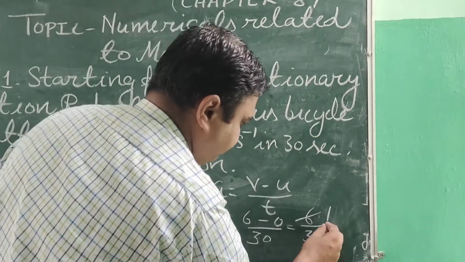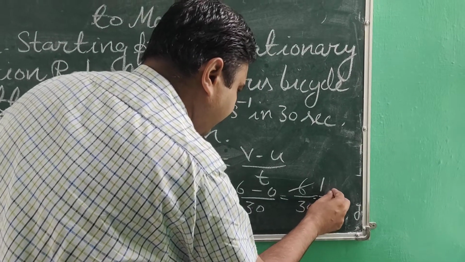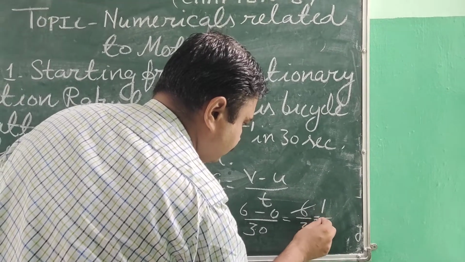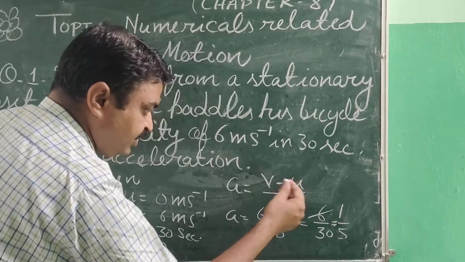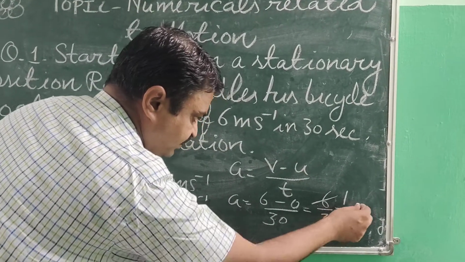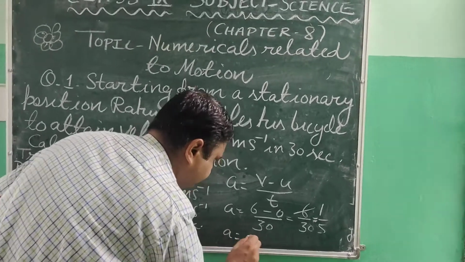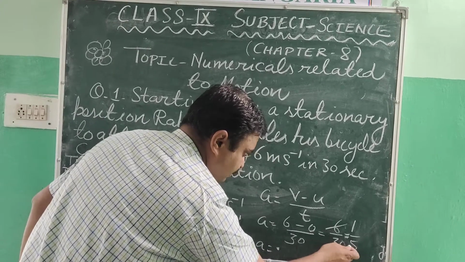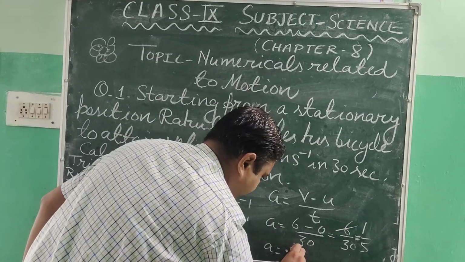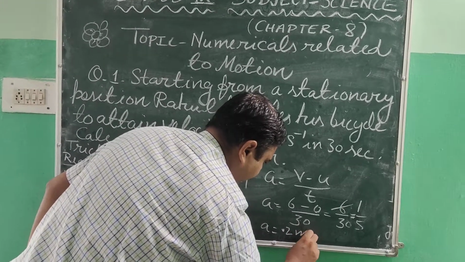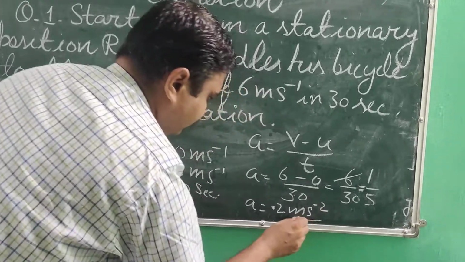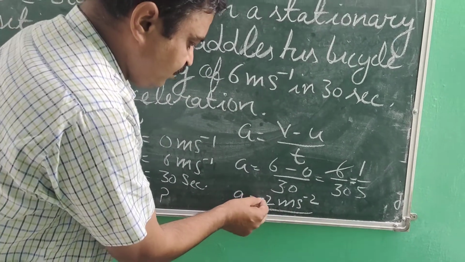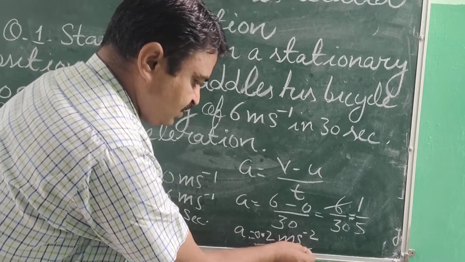Now we will write this answer in decimals. So we put the point here, and we get 0.2 meters per second square. So it is the acceleration, 0.2 meters per second square.